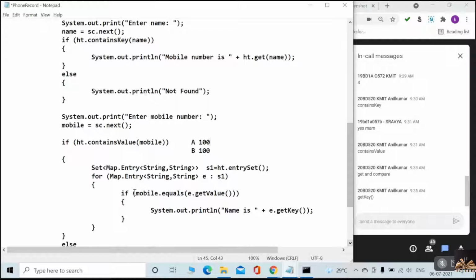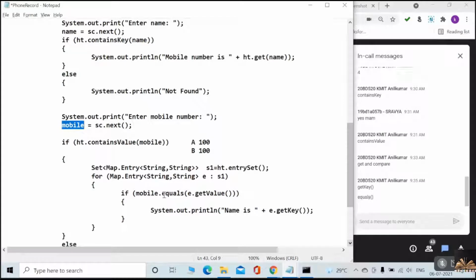Listen carefully. Mobile is the number which we have taken from the user. So mobile dot equals of. We have a method to check whether two strings are equal or not. Equals. Very good. The associated value I have taken here, and with that value and this mobile number, are same.